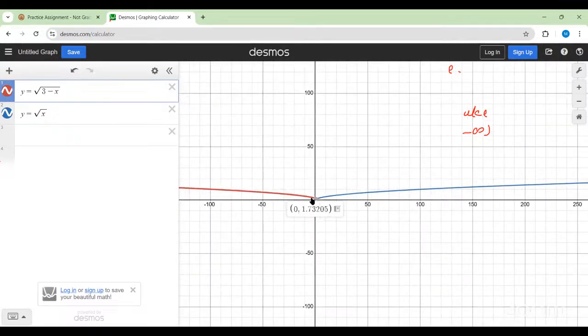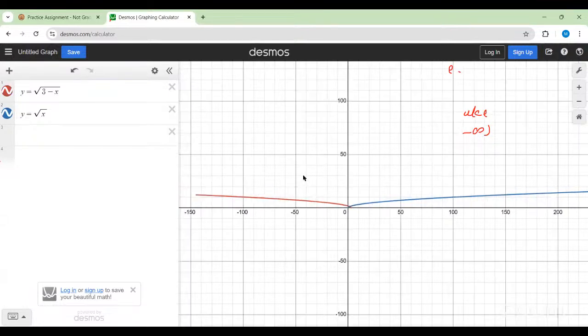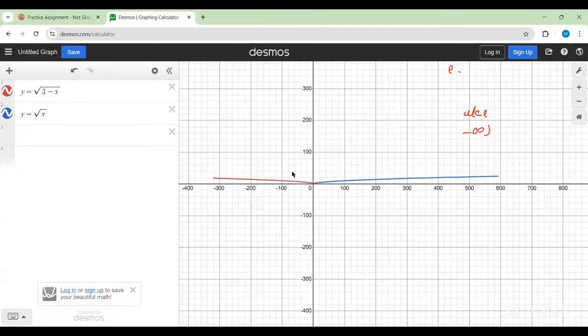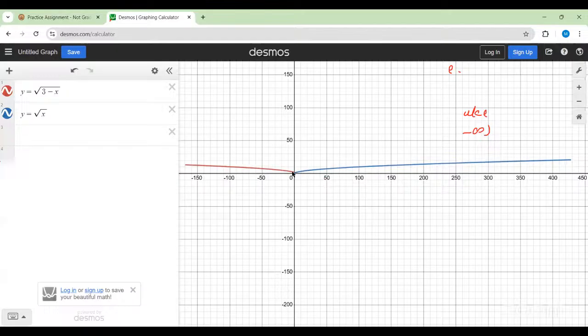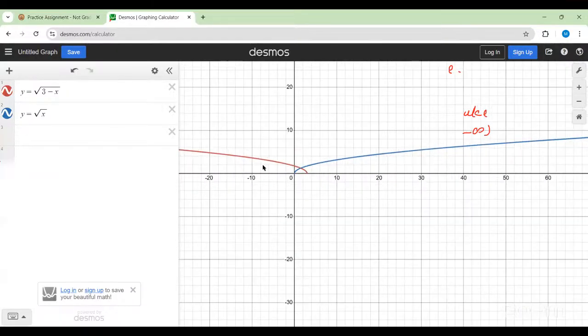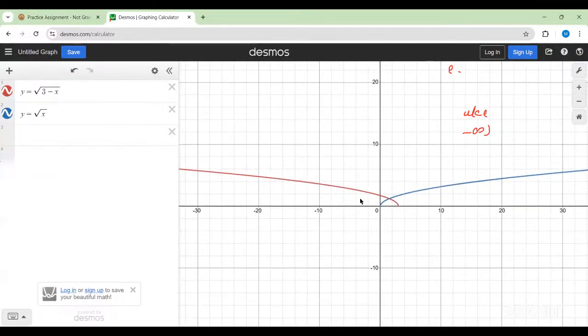As the value of x is growing toward minus infinity, the value of y is also growing. It is growing at a very slow rate, but still it's growing. As I zoom out, it will approach infinity at some point. That means every positive value of y is taken by this function. That's how by the graph you can judge the range.